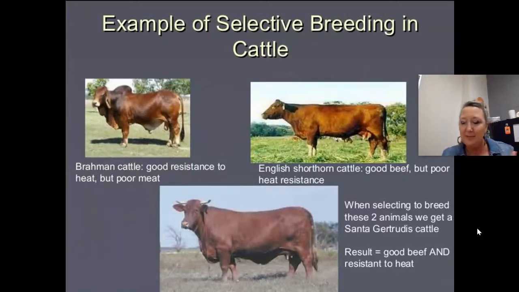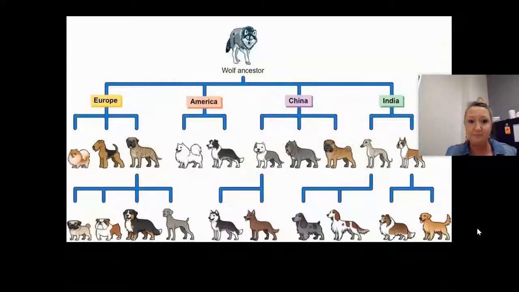So this is an example of how we can use selective breeding to increase production of even things like food. That's where we've gotten chickens that now weigh 10 pounds, where chickens maybe in the 30s and 40s weighed 5 or 6 pounds. And so over time we've bred consistently the largest chickens. We want them to have the babies because they pass on those large genes to their offspring, and then we can breed large babies together and get even bigger chickens. And so it's the way that we are able to produce enough food so that we can sustain the number of people that we have on our planet.